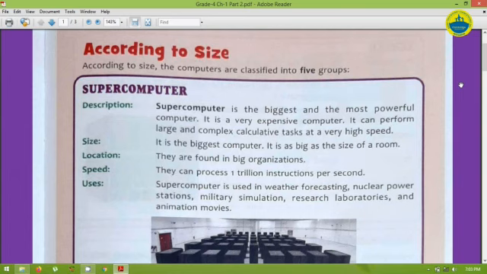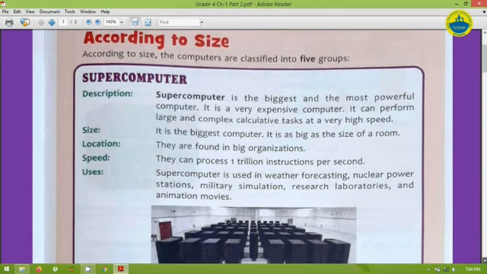forecasting. These computers are used in nuclear power stations, military operations, research laboratories, etc., where they are used for complex or difficult tasks. And the speed is so fast that they can process 1 trillion instructions per second. In 1 second they are able to solve 1 trillion instructions. That is a very large amount. Supercomputers are used in weather forecasting and nuclear power stations, as I already told you, by big organizations where it is required to solve difficult tasks. There we can use supercomputers.